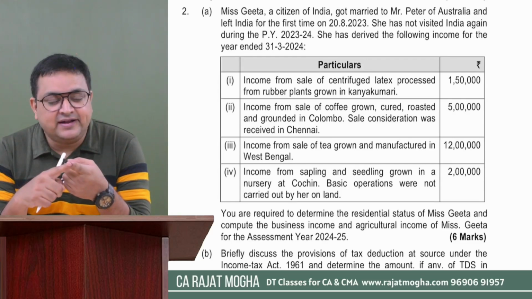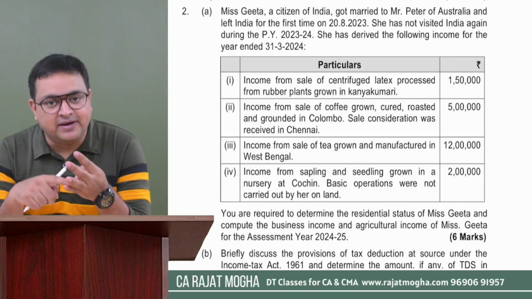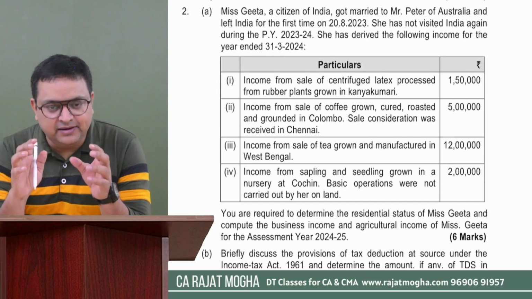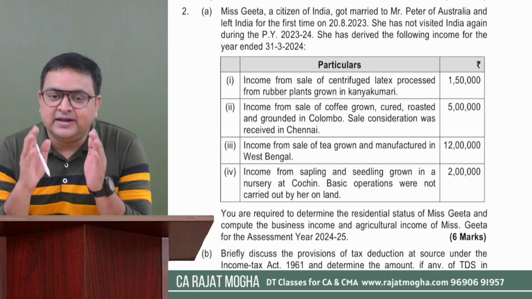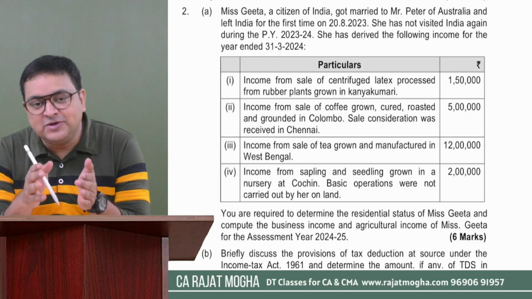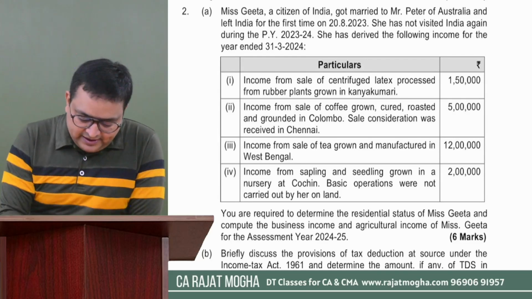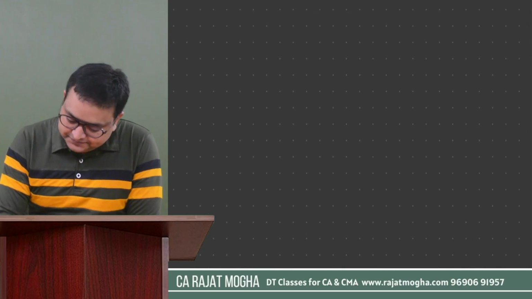If the assessee derives income from tea or coffee or rubber, we have certain percentages for how much we will consider as agriculture activity and how much we will consider as business income. Do you remember that table? Let me quickly revise that. Let us revise that table also.